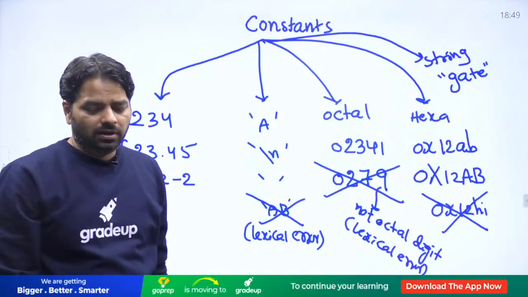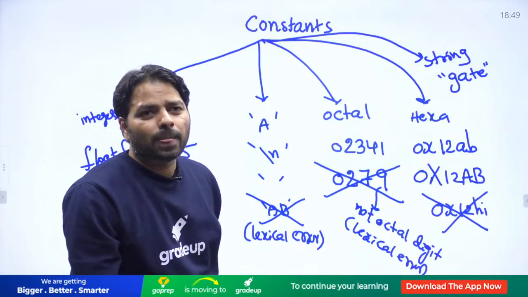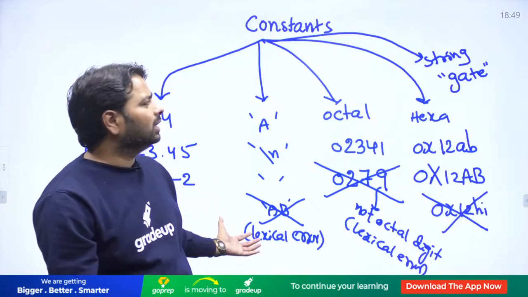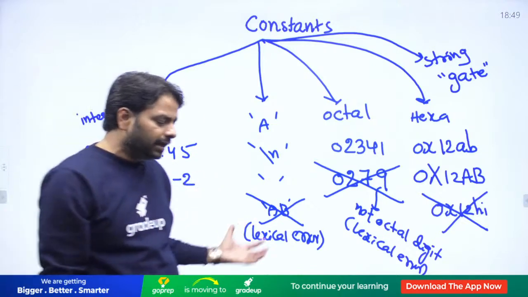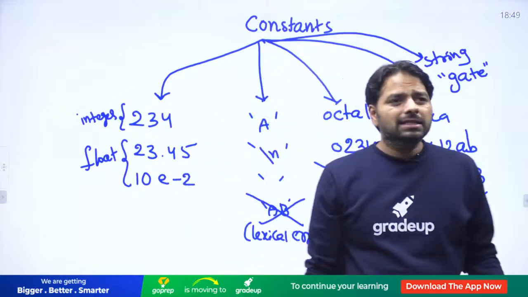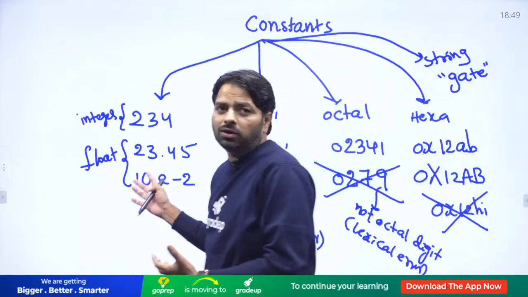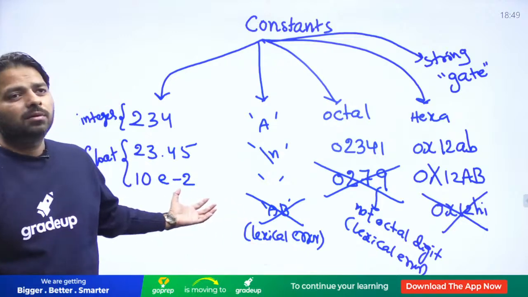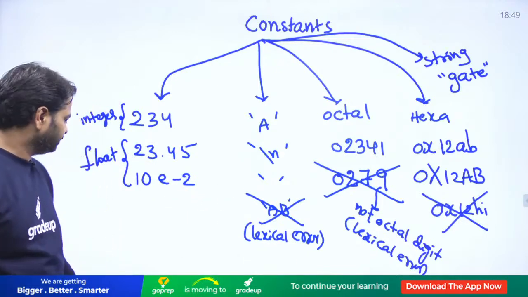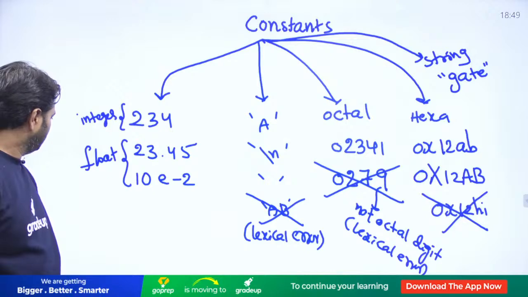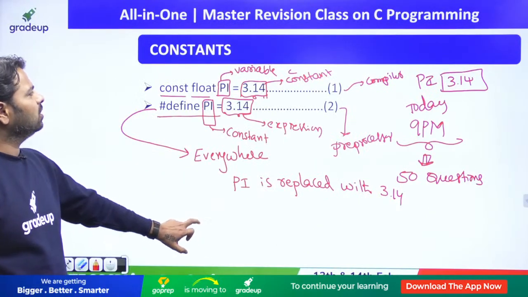Can you understand all the constants? Because these are very important from the exam point of view. They write a C program and they talk about the constants, but you are not aware of them. They're just basics, but they ask in any program directly. Clear? This is about the constants.